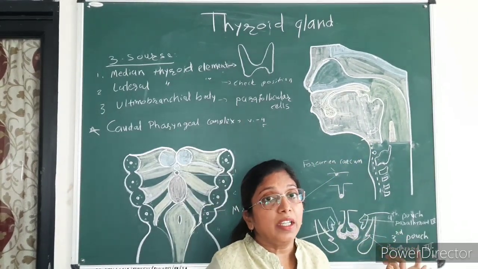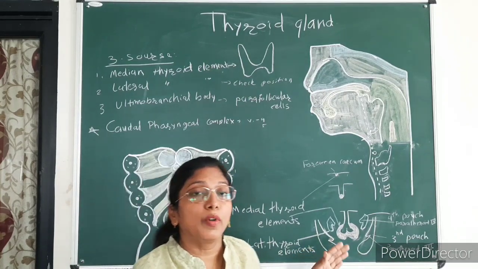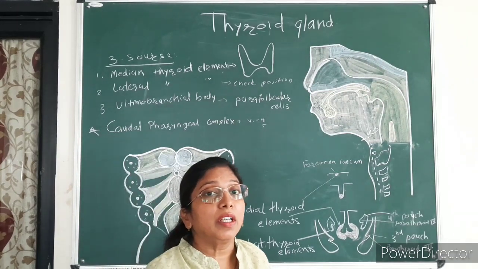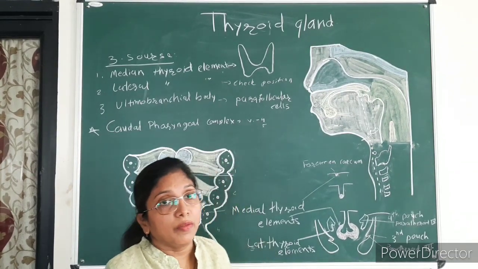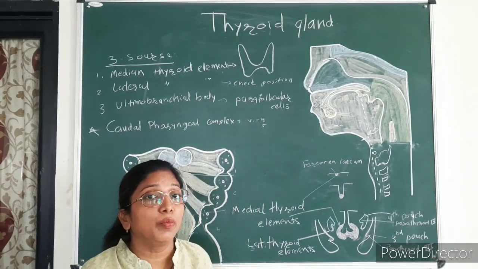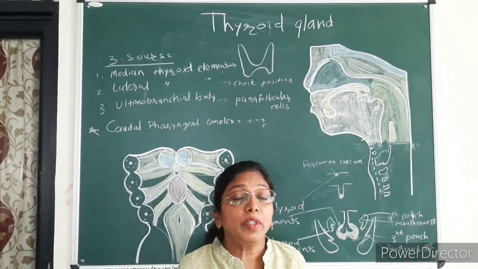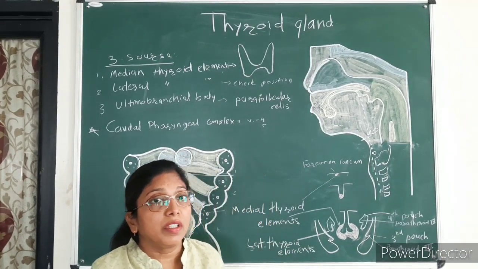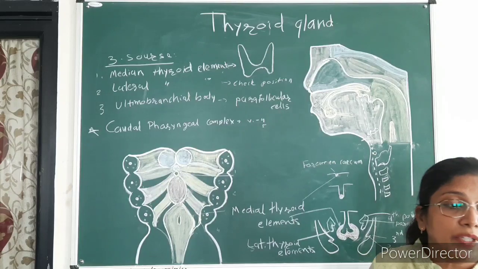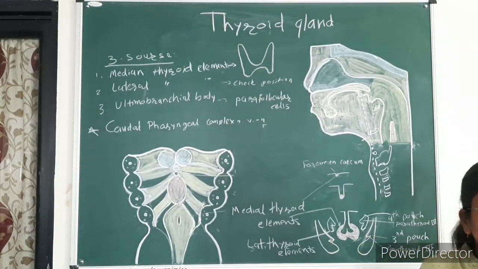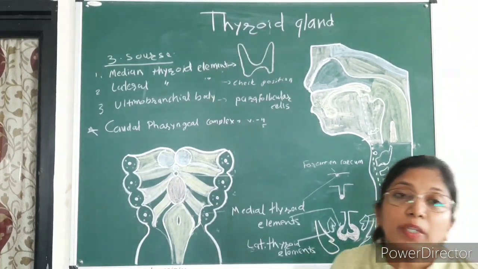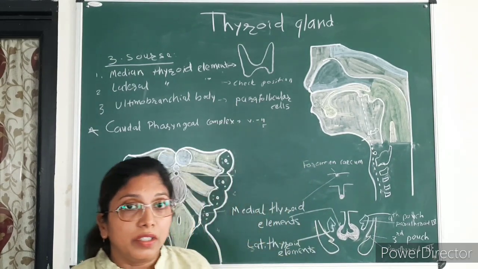Agenesis of the thyroid gland means failure of formation of the thyroid gland. It may be complete agenesis, where there is total failure of the thyroid gland, or it may be partial. There may be hemiagenesis, where one of the lobes is not developed, or there may be agenesis of the isthmus, where the isthmus is not formed. So these are the different anomalies of the thyroid gland. Anomalies may cause clinical functional disorders, so the surgeon should keep these anomalies in mind during surgery. Thank you.